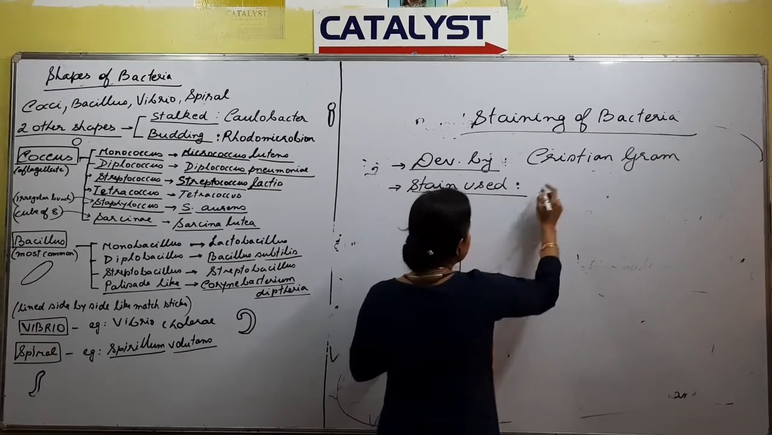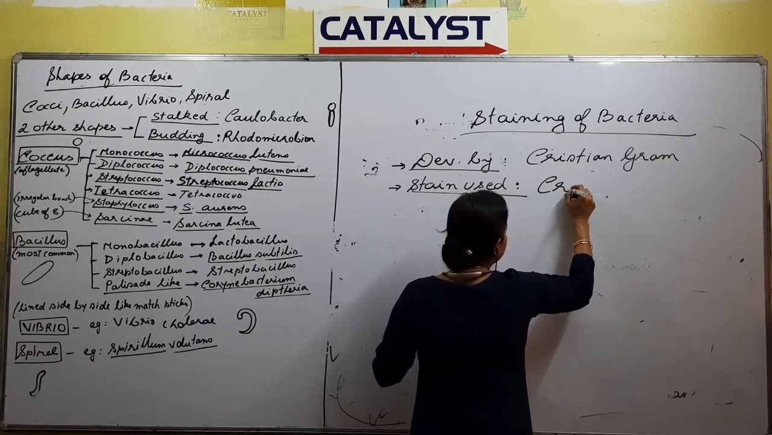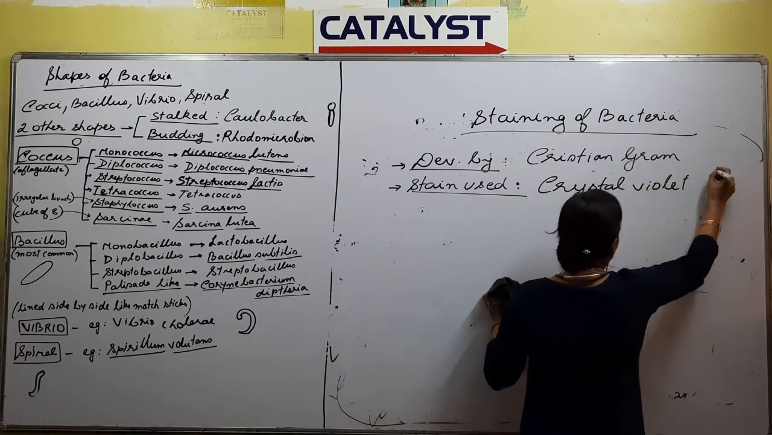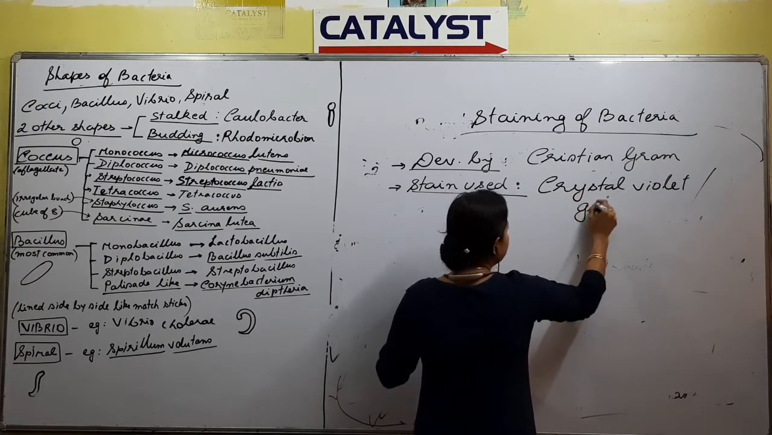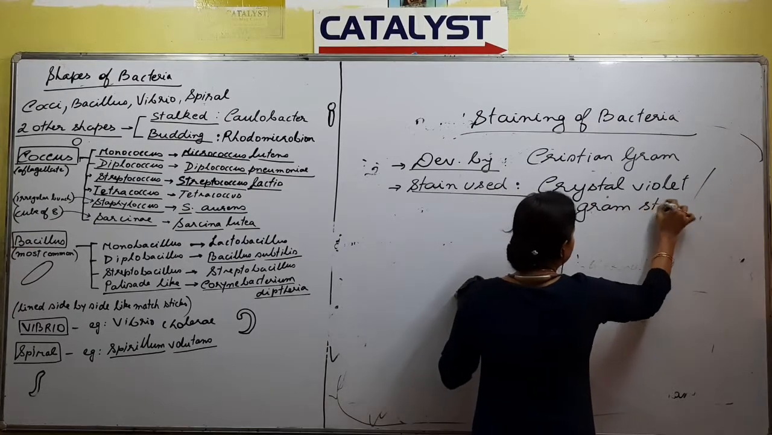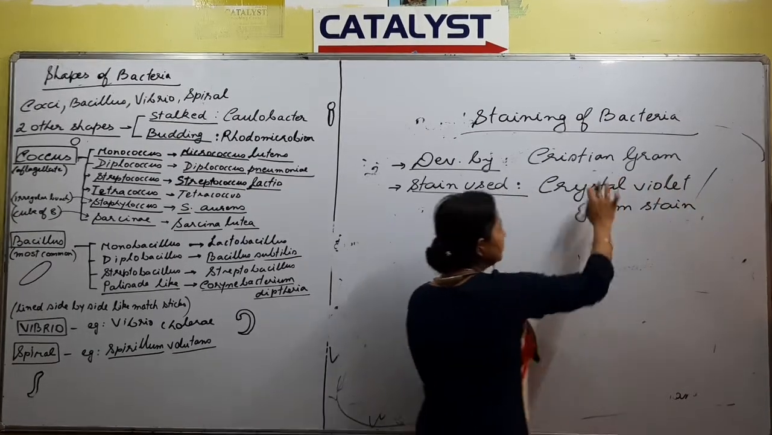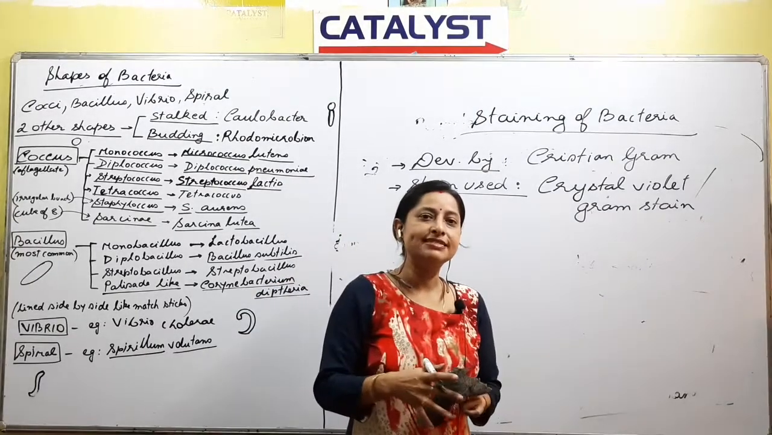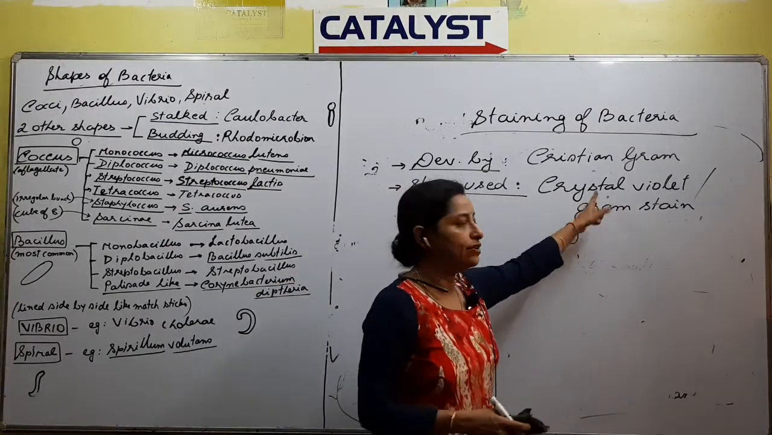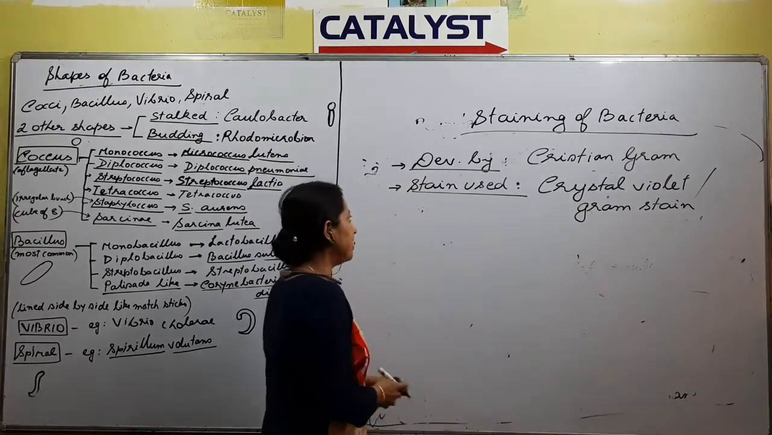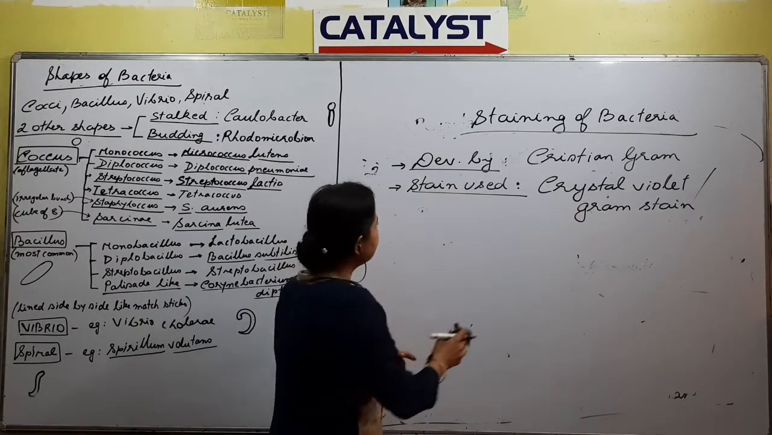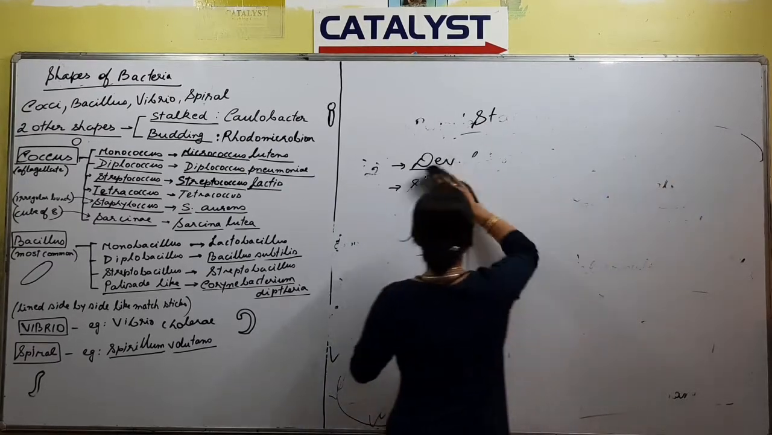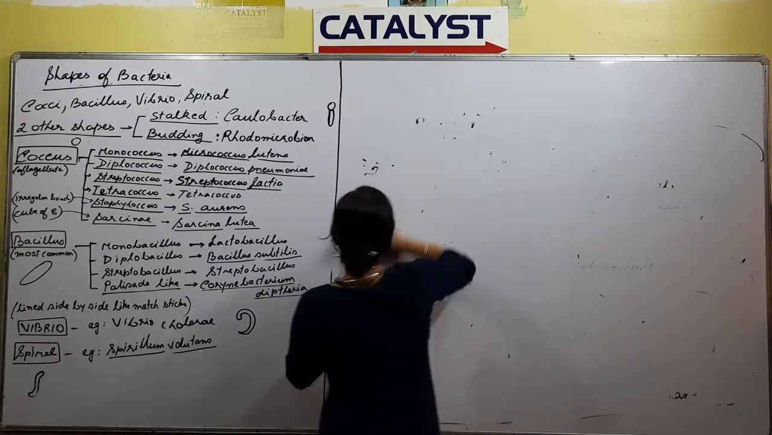The stain used is called crystal violet, or it is also called gram stain. Who discovered or proposed it? Christian Gram. And after his name, the stain has been named gram stain, or it is called crystal violet. Now how does the technique go? What do you have to do for staining a bacteria?